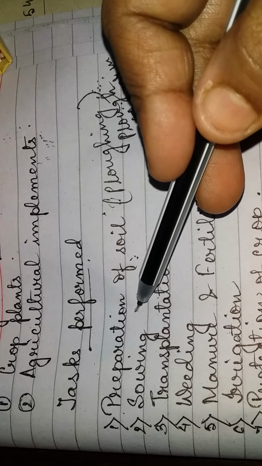Now, how do we do that? We can do that manually or by using weedicides. Manually, we can use a trowel to pull out the weeds, or we can use weedicides like 2,4-D, Dalapon, Metachlor, and Cyanazine.